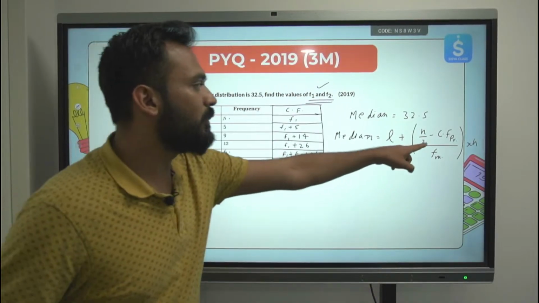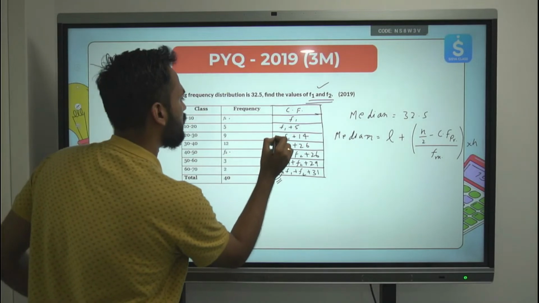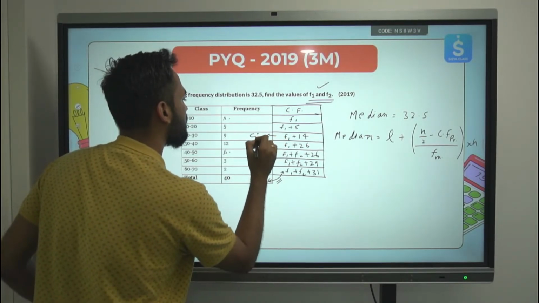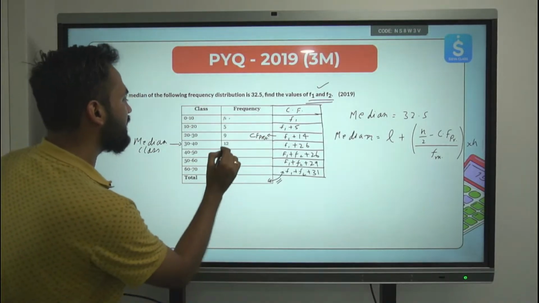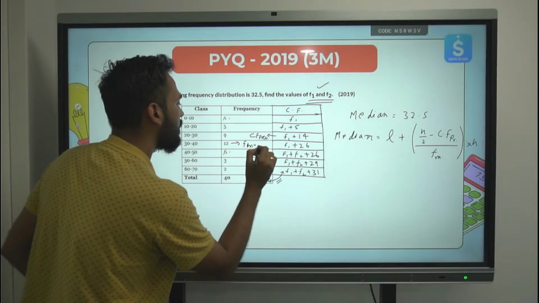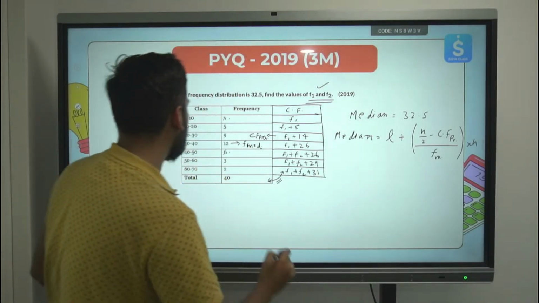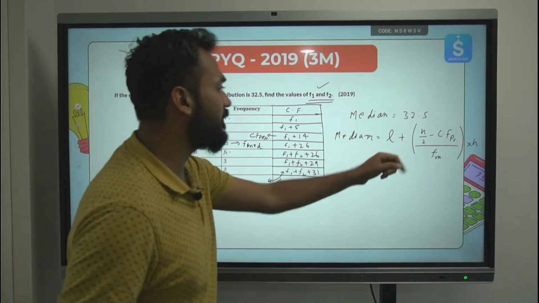So we have the cumulative frequency of the previous class, which is this. Let me indicate over here. The frequency of the median class, we have that as well. Lower limit of the median class, this 30 is the lower limit of the median class. We have that value as well.